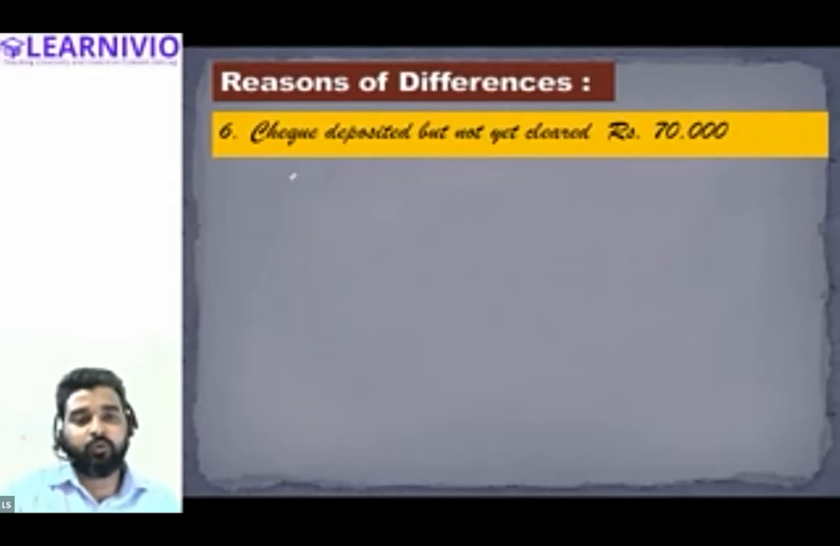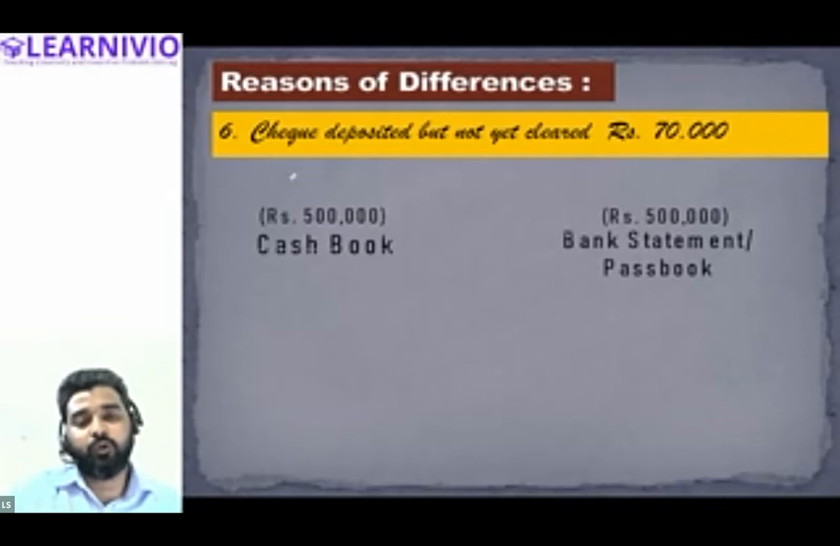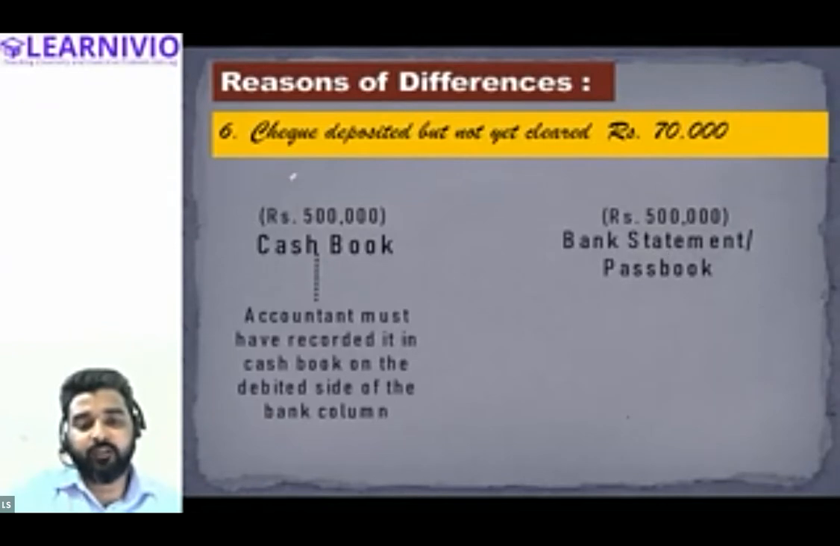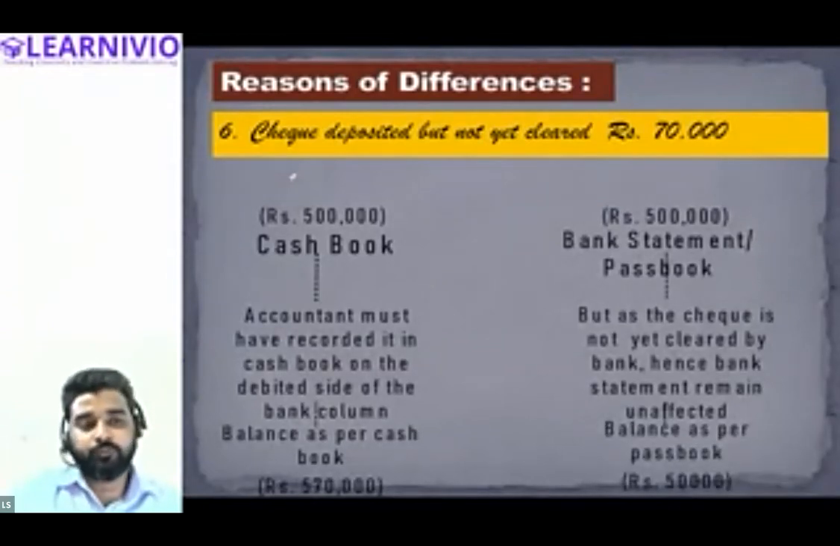Cashier or the accountant has recorded this transaction, so he must have increased the cash balance by 70,000. So the total cash balance you will see is 5 lakh 70,000 according to the cash book, but as per the bank statement it will remain the same 5 lakh. The accountant must have recorded it on the debit side of the bank column, considering that it will obviously get cleared. But later it is found out that it is not cleared by the bank. So the bank balance as per cash book will be reflected at 5 lakh 70,000. But as the check is not yet cleared by the bank, the bank statement remains unaffected at rupees 5 lakh only. Samiksha, is this clear to you?